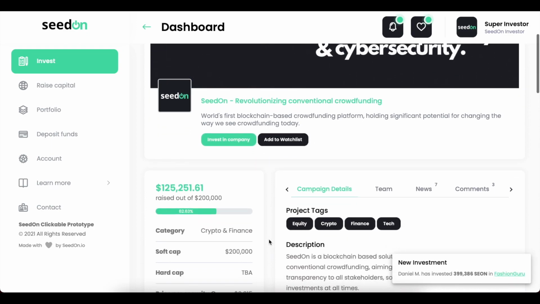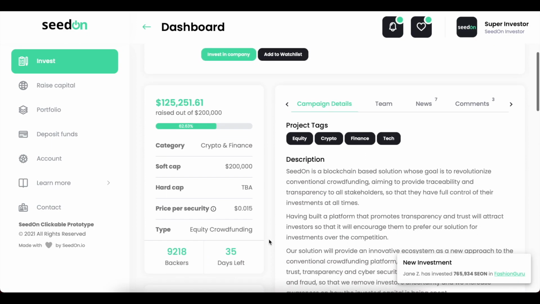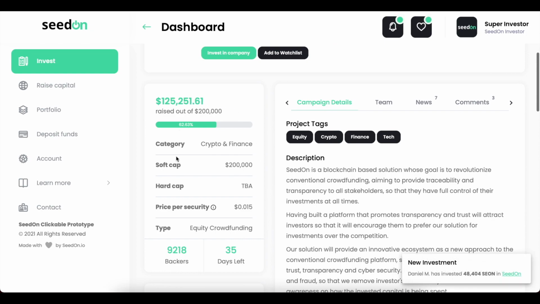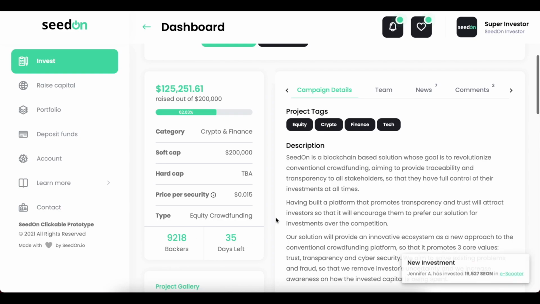If we scroll down, we can see a lot more information on the project. Basically here on the left we have the status of the fundraising. We also have the category, the soft cap, hard cap, and price per security. This is the unit price of stock, and the type, which is equity crowdfunding. We have the backers and the days left.